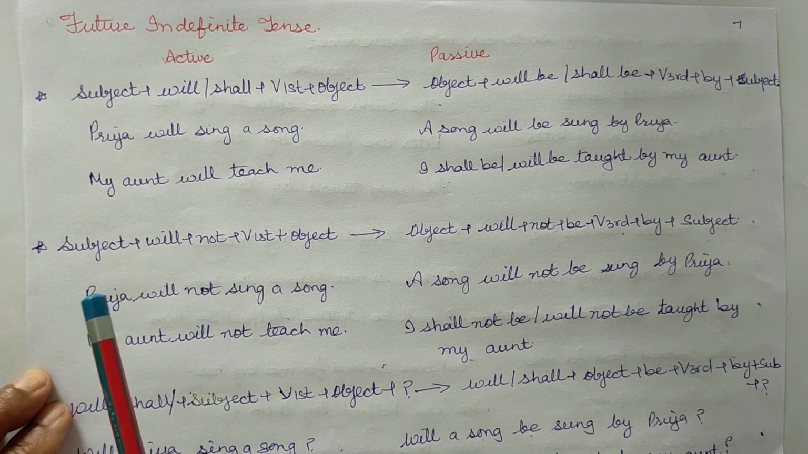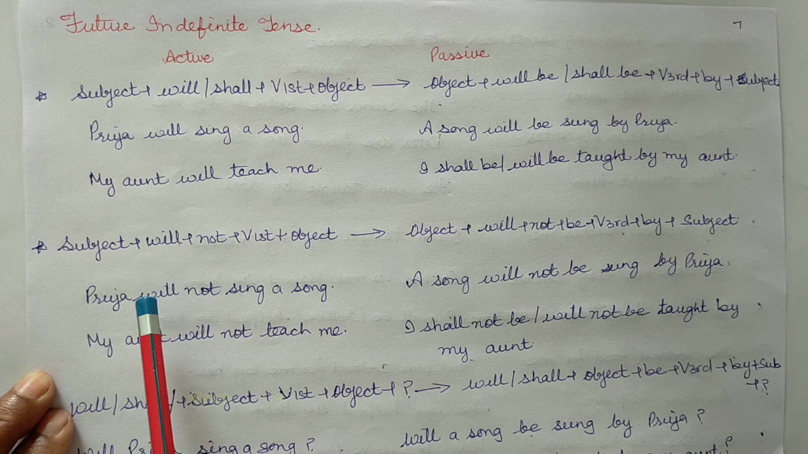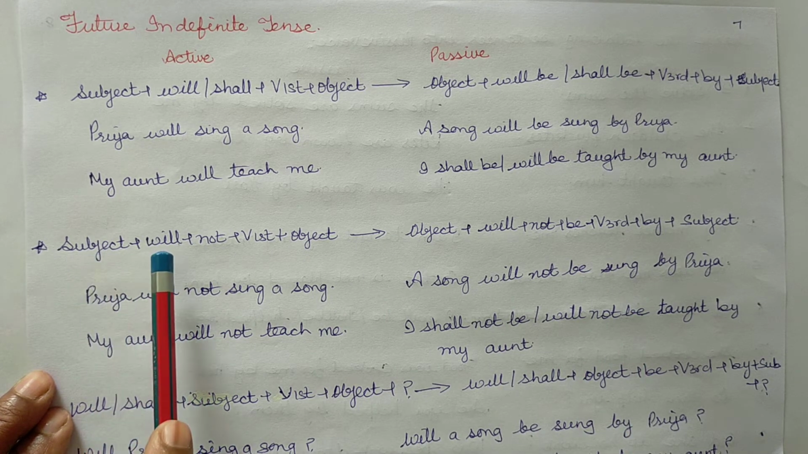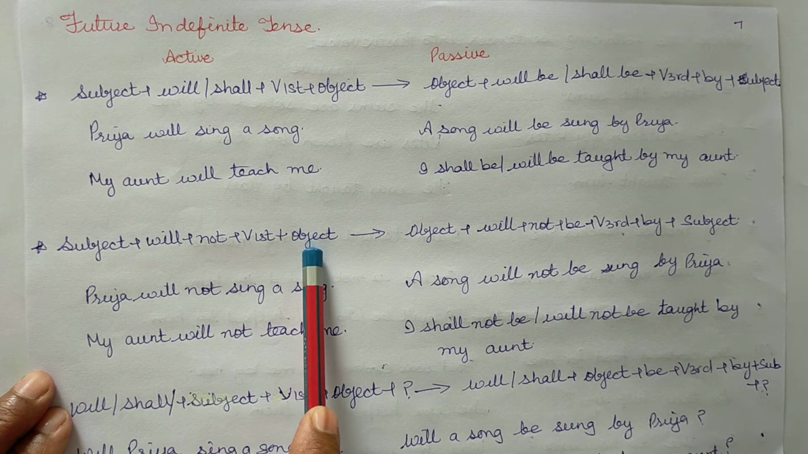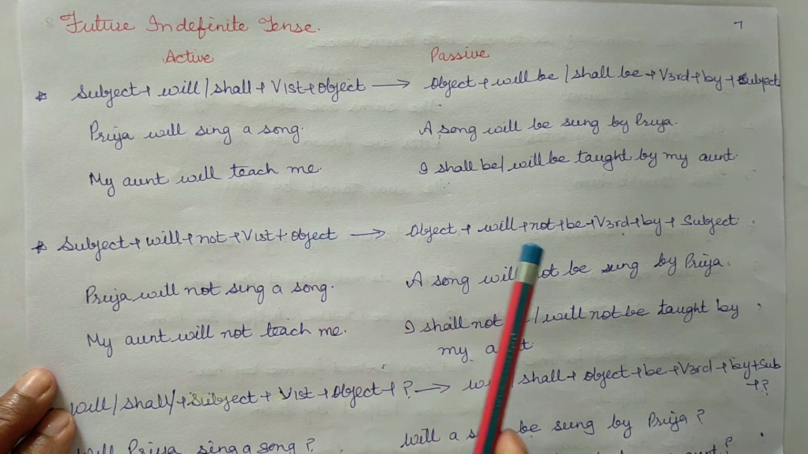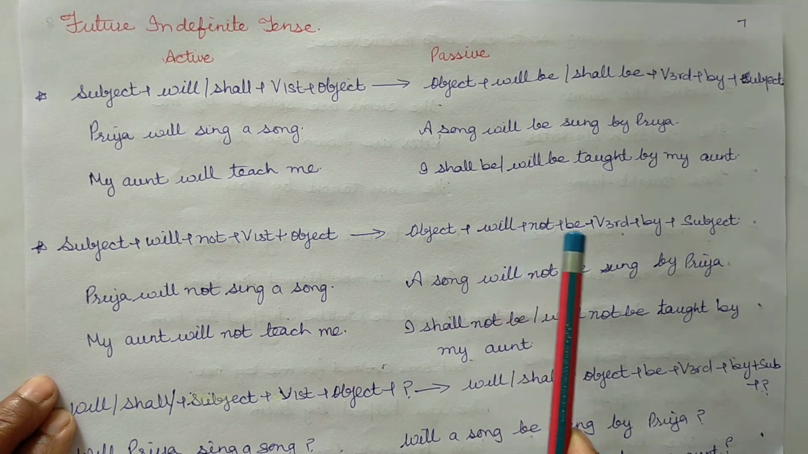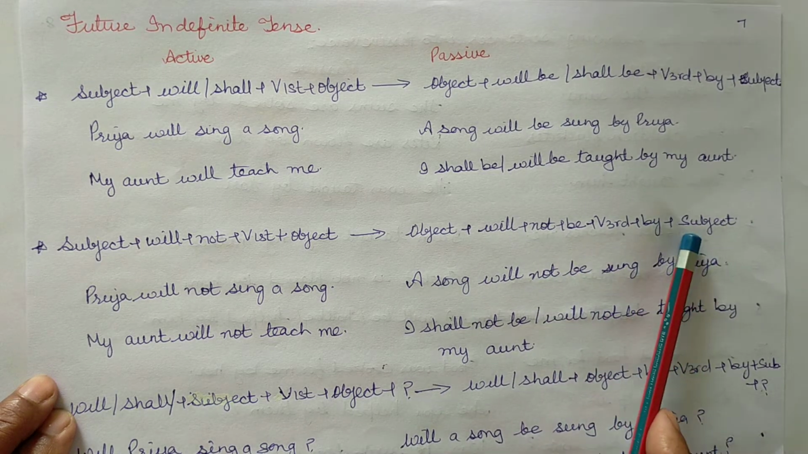So, to change negative sentences of future indefinite from active to passive voice, the rule is subject plus will plus not plus verbs first form plus object. Passive form, object plus will plus not plus be plus verbs third form plus by plus subject.